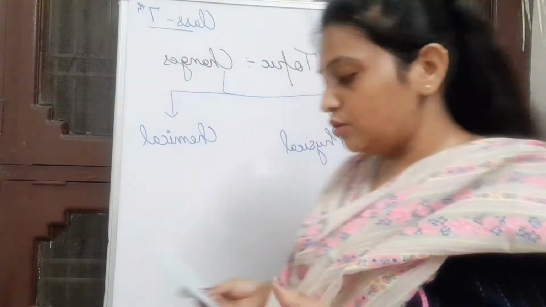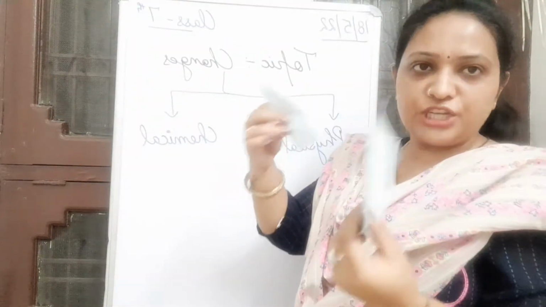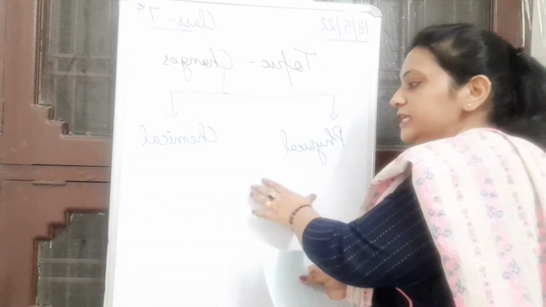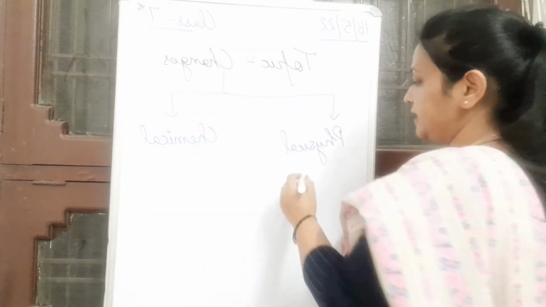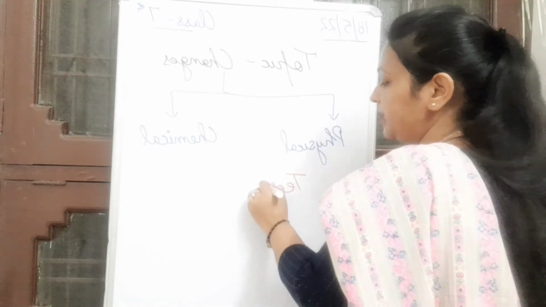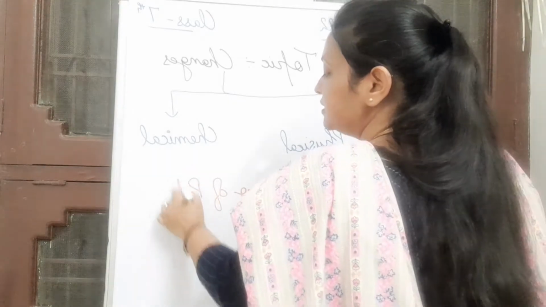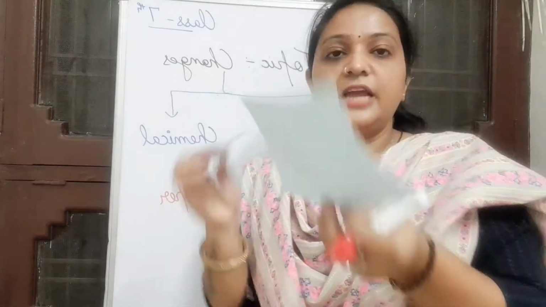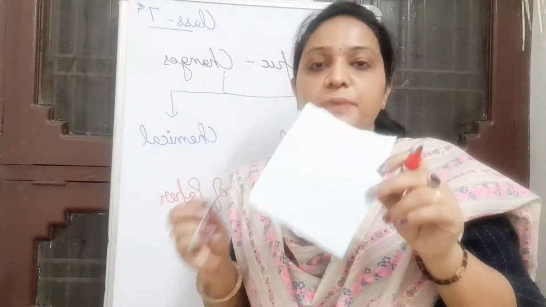Apart from what is physical, what type of change it is, whether it is physical change or chemical change, I am going to write all the points here, whatever experiments we are going to do here. Yes, so tearing of paper we have done. Yes, you have seen I have torn the paper, so we will have the piece of paper from this rectangular paper.